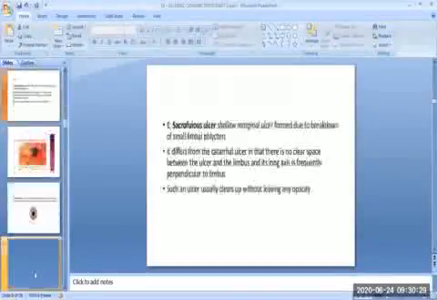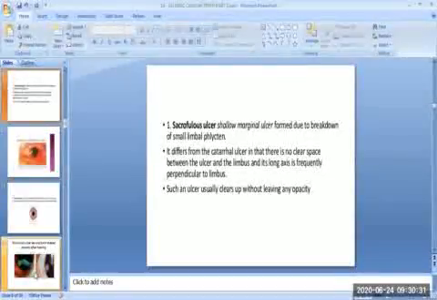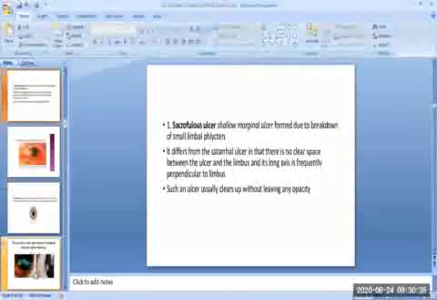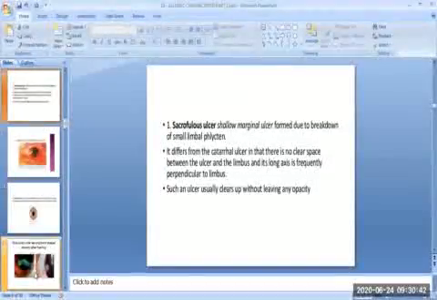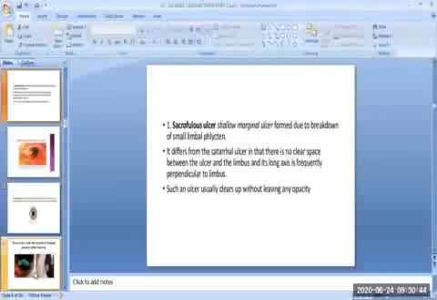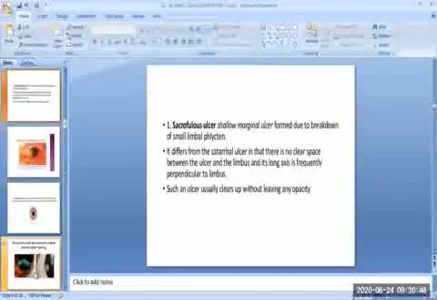The sacrophilous ulcer is a shallow marginal ulcer formed due to breakdown of small limbal phlycten. It differs from the catarrhal ulcer in that there is no clear space between the ulcer and the limbus, and its long axis is frequently perpendicular to limbus. Such an ulcer usually clears up without leaving any opacity.